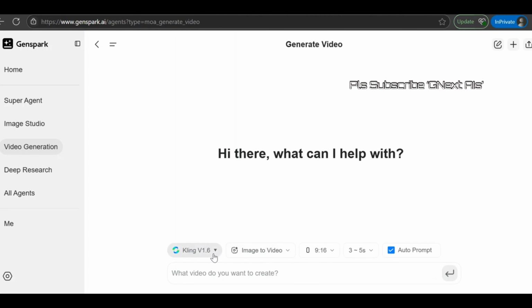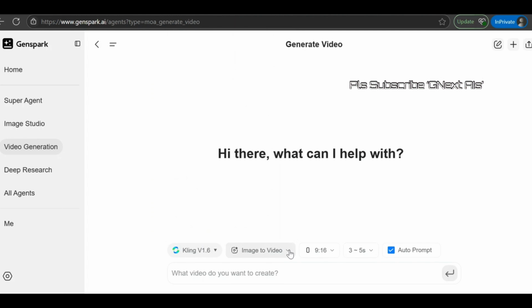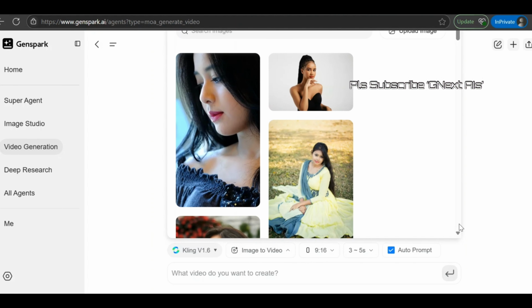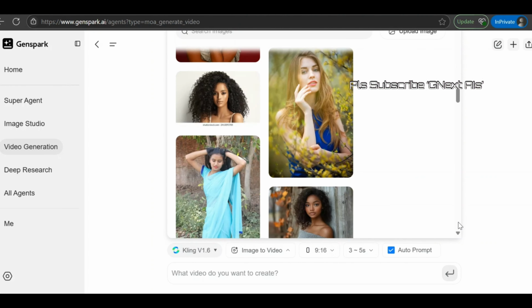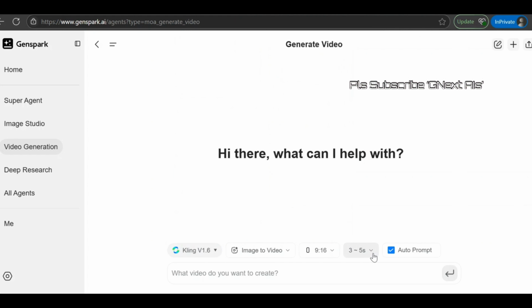For video generation also, you have a lot of models like Kling, Luma Labs, Hunyuan, and Gemini Veo 2, which is very difficult to get directly, but here it is available. And PixVerse is also there. Similarly, you can create a video by referring to some images, right? It has censored as well as uncensored images. If you see the photos, you have the uncensored, right? So you can give an image, and a 3 to 5 second video it will generate. And 5 to 10 seconds it can generate from the Flux model, I mean Flux plans and all. So let's see how it generates the image as well as the video.